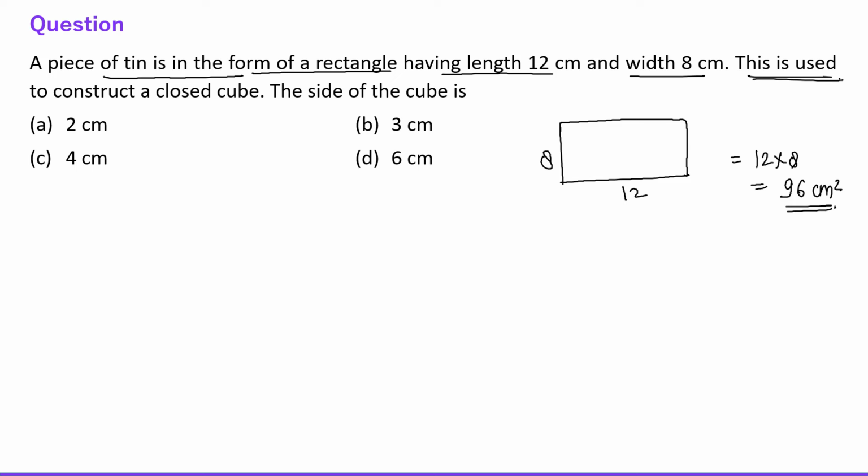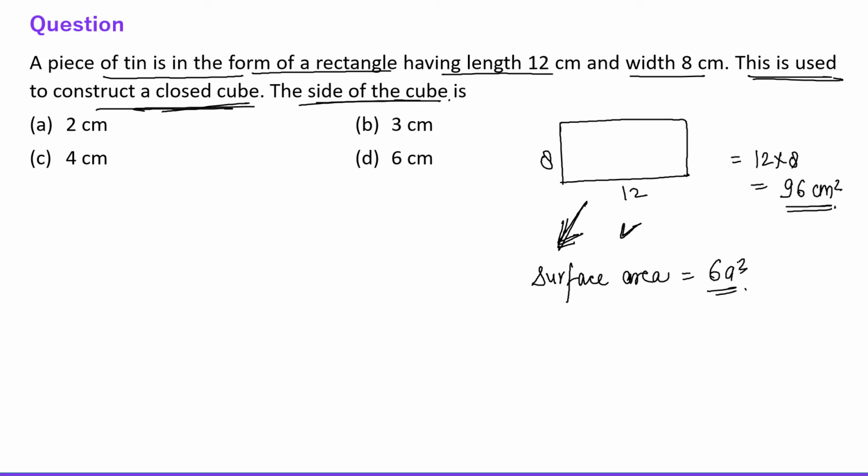Now the question is, this is used to construct a closed cube, find the side of the cube. If this rectangle is given the shape of a cube, then this area will be treated as the surface area of the cube. The surface area of the cube is 6a square, where a is the side of the cube. So 6a square is equal to 96.